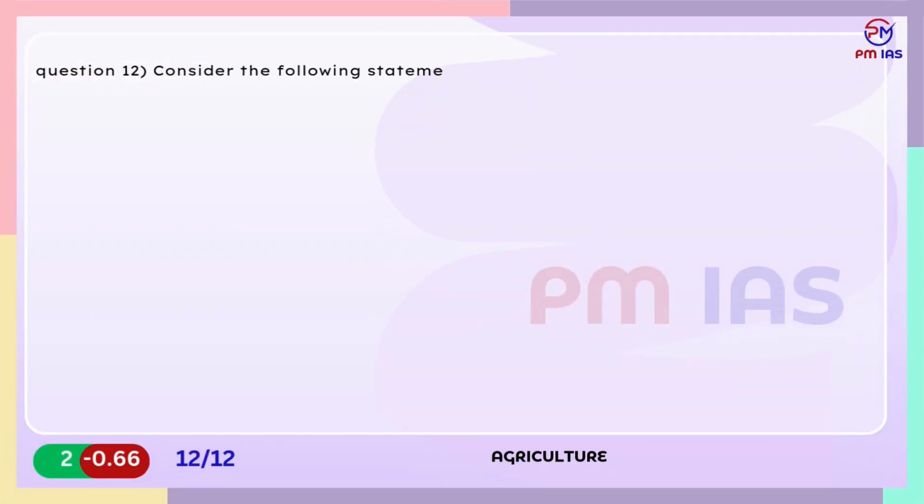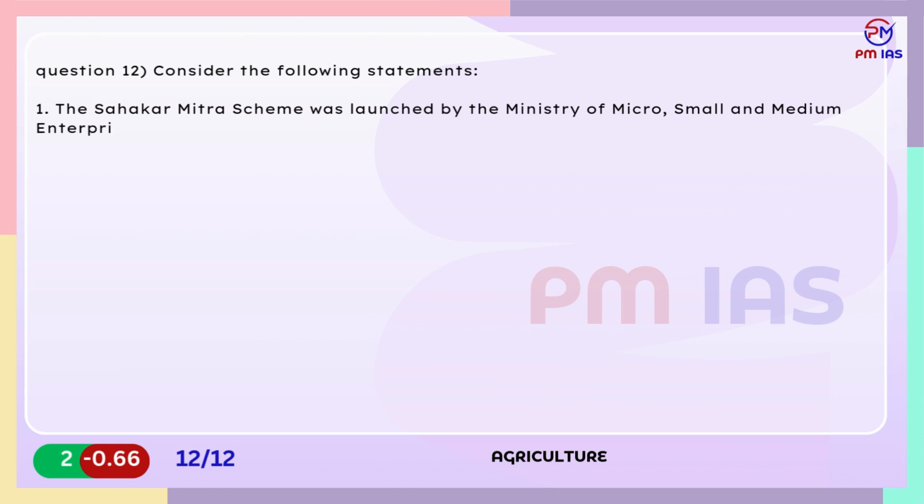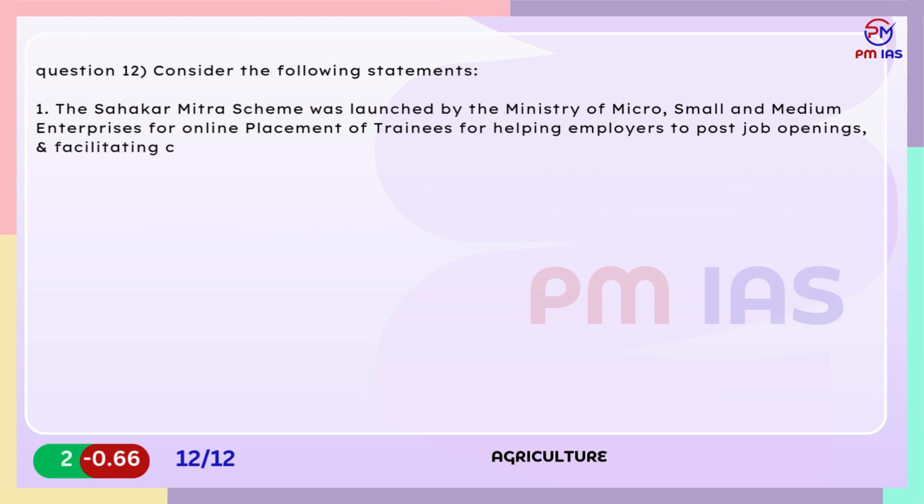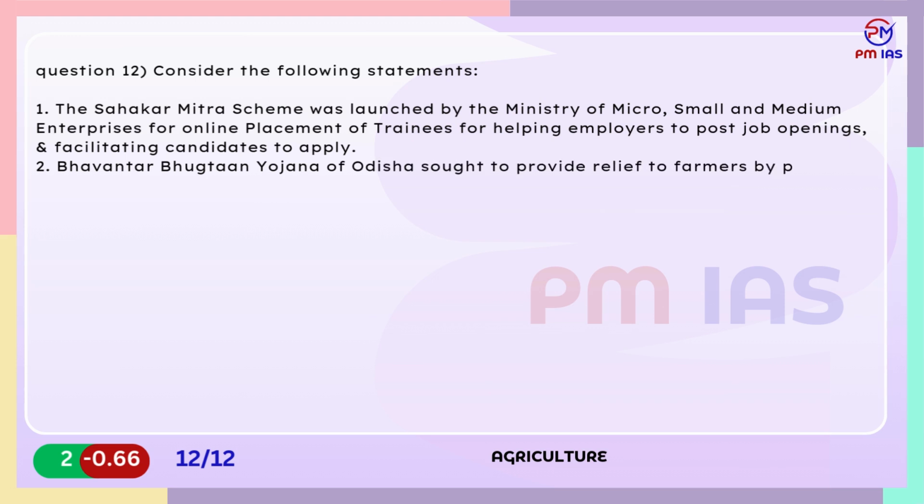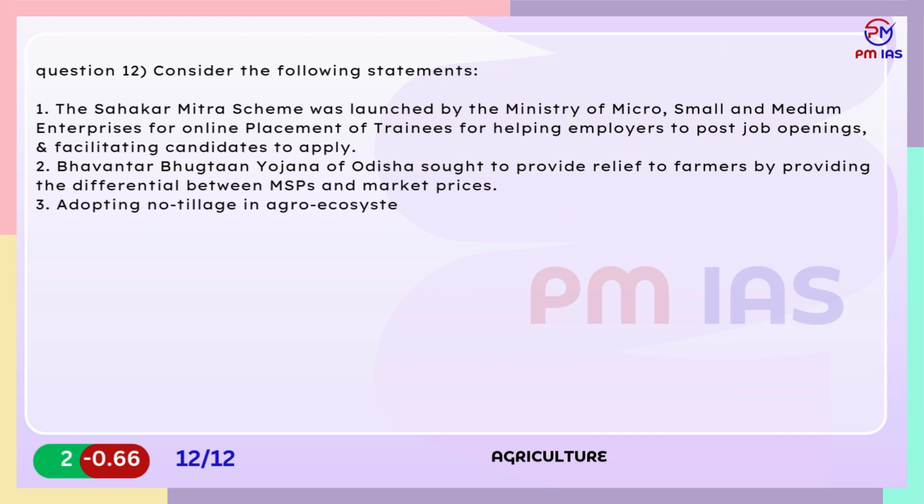Question 12. Consider the following statements. 1. The Sarkar Mitra scheme was launched by the Ministry of Micro, Small and Medium Enterprises for online placement of trainees for helping employers to post job openings and facilitating candidates to apply. 2. Bhavantar Bhugtan Yojana of Odisha sought to provide relief to farmers by providing the differential between MSPs and market prices. 3. Adopting no tillage in agroecosystems enhances carbon sequestration in soils. Which of the statements given above are correct?